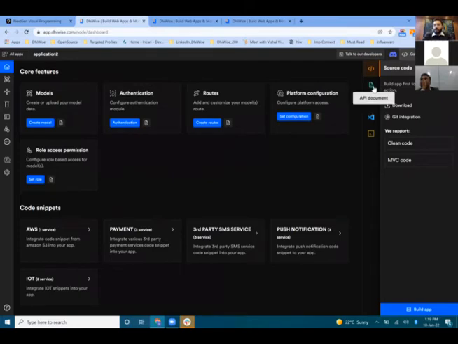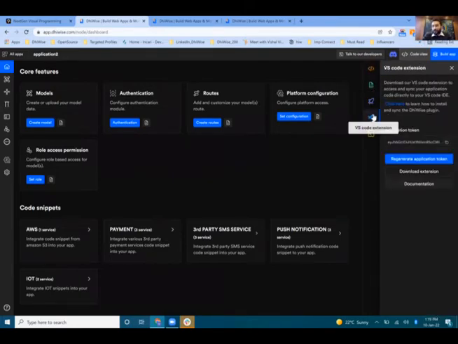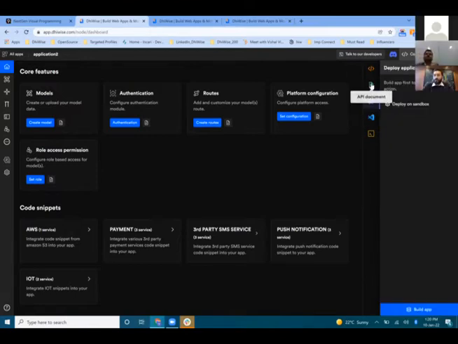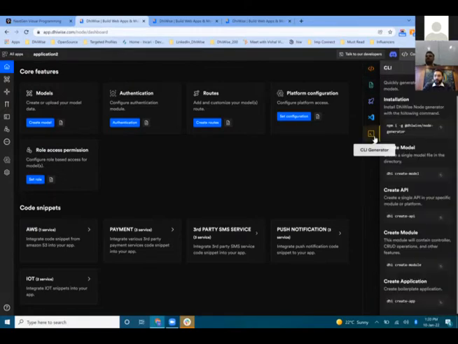We have a kind of VS Code extension. So whatever code we generate on the DhiWise platform, you can directly get it into your VS Code by doing a few clicks in VS Code. So we have that integration. We have a sandbox deployment. We have a Swagger integration, everything. You can directly download the Postman collection, as well as we have the CLI.